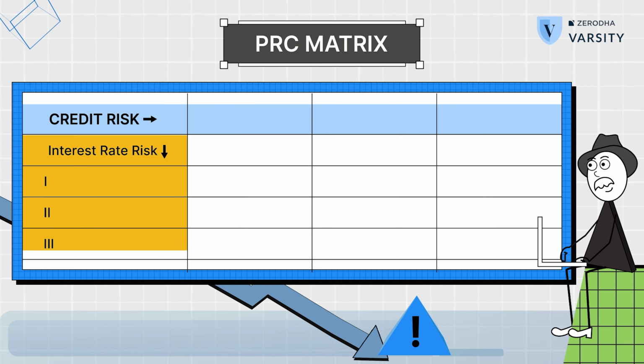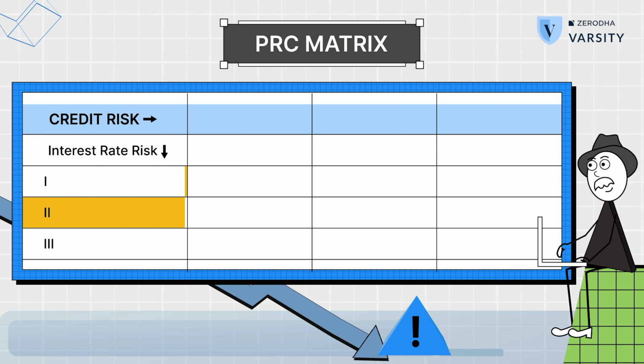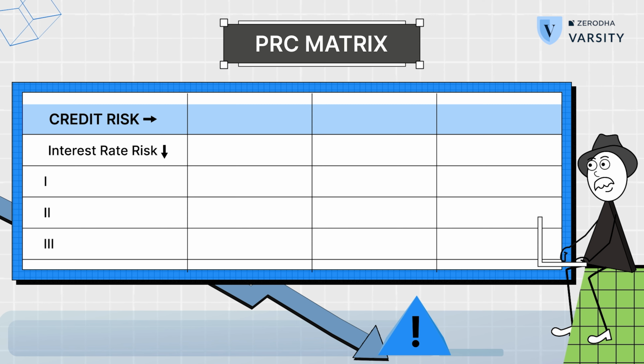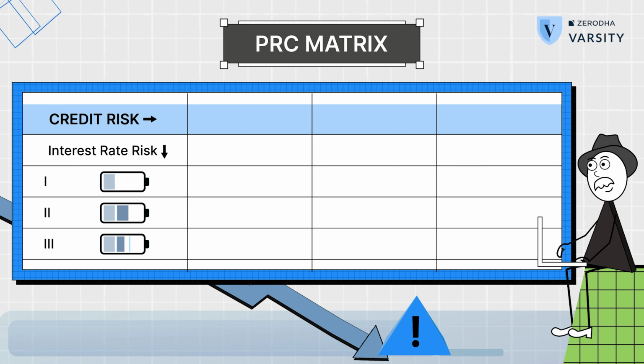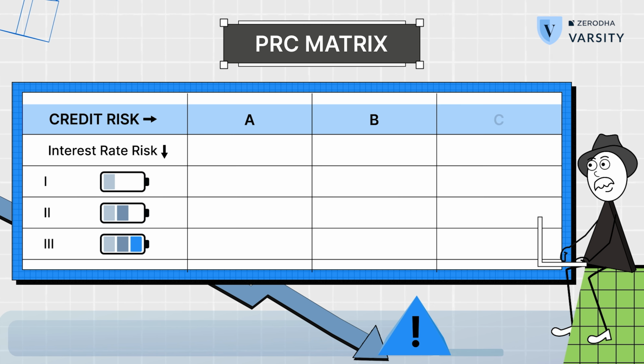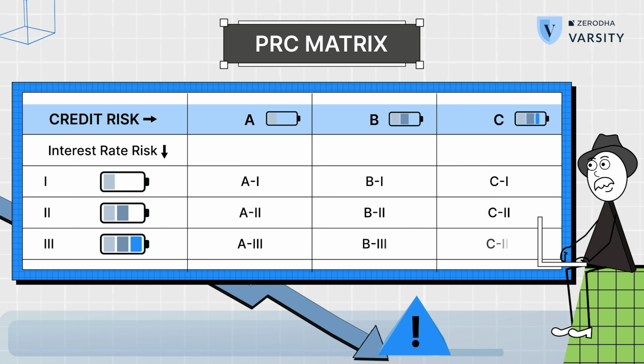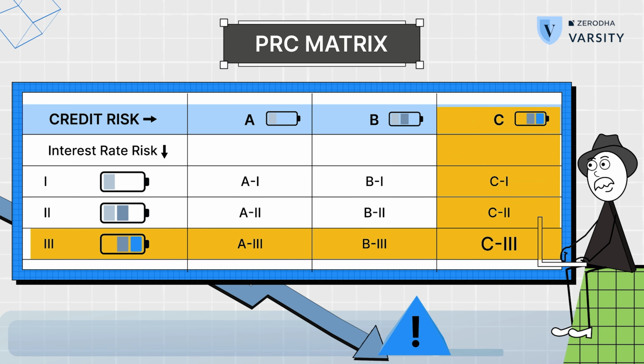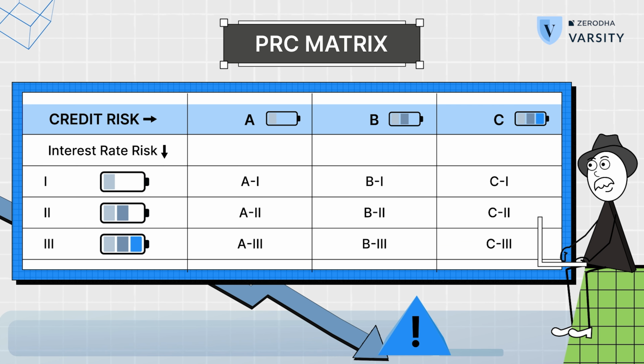Now back to the PRC matrix. Across the vertical axis, interest rate is graded as 1, 2 or 3 in Roman numbers, with 1 being the lowest risk and 3 being the highest. Across the horizontal axis, credit risk is graded as A, B and C, with A being the lowest credit risk and C being the highest. Now look at this table. A fund with A1 rating has the lowest interest rate risk and credit risk. A fund with C3 has the highest levels of both risks. Similarly, A3 would mean the fund has low credit risk but high interest rate risk.